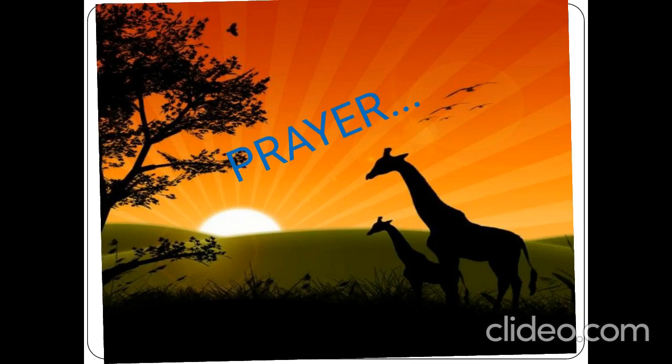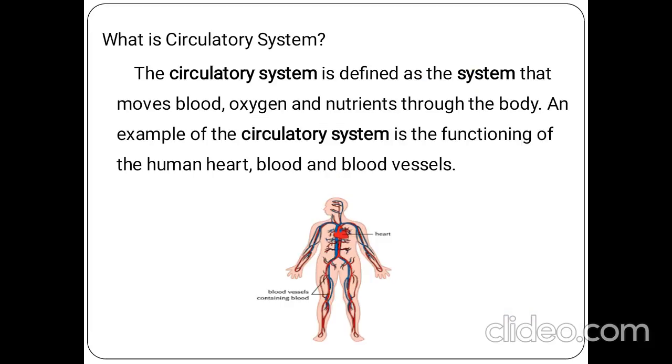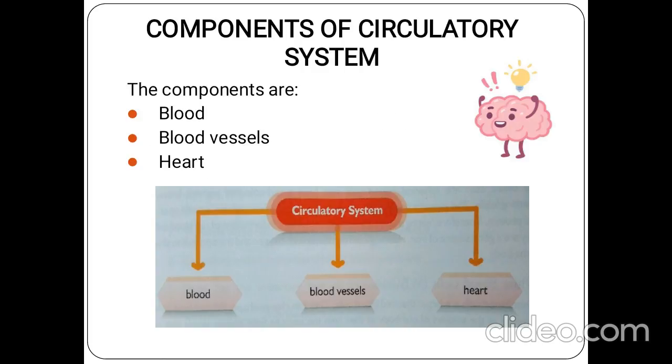Very good. Shall we move to the lesson today? Superb. So children, what did we see in the last sessions? About the circulatory system. What is the circulatory system? It is the system through which blood can be transferred to all the parts of the body, right? So what are its components? Blood, blood vessels and heart.